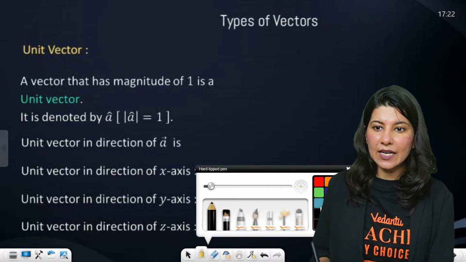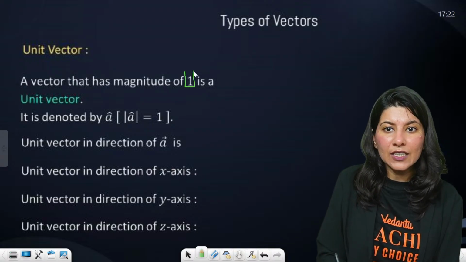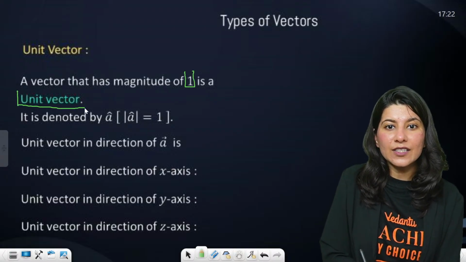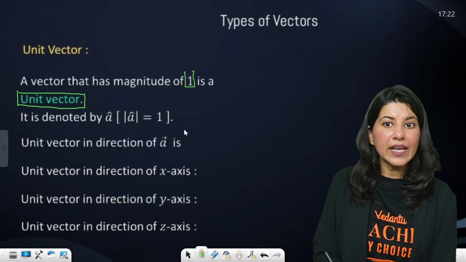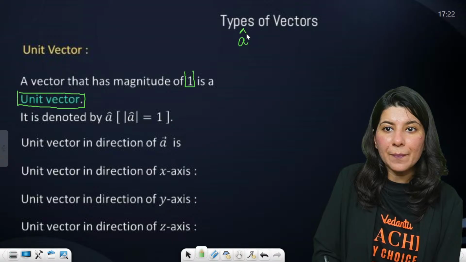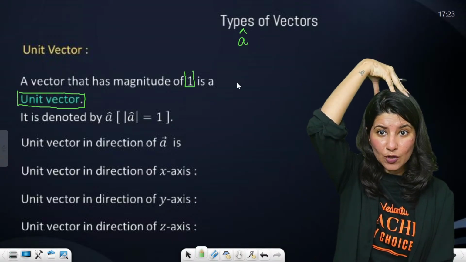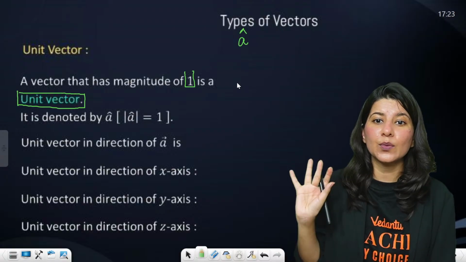Now unit vector. Let us understand what is a unit vector. A vector having magnitude 1 is called a unit vector. How do we denote a unit vector? A unit vector is denoted by a cap. Any vector having a cap on top is a unit vector.